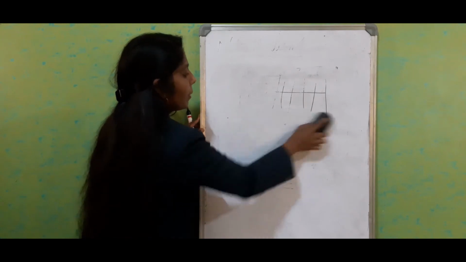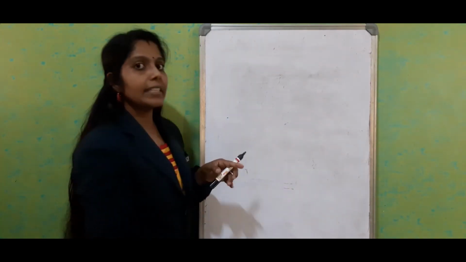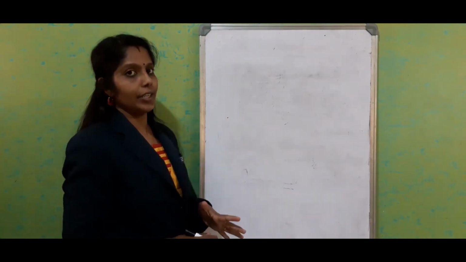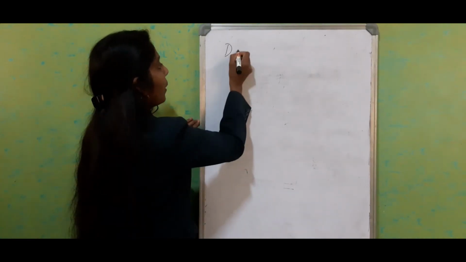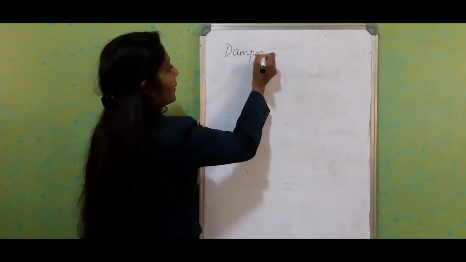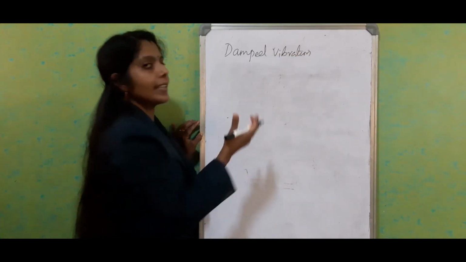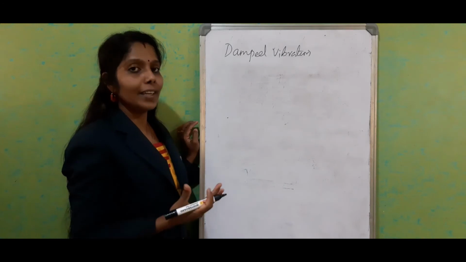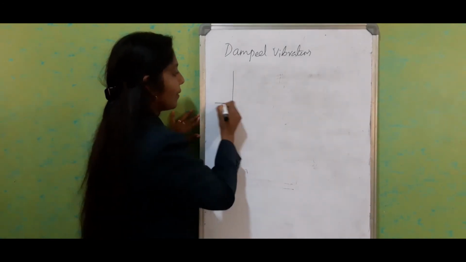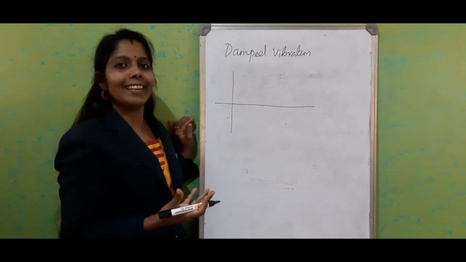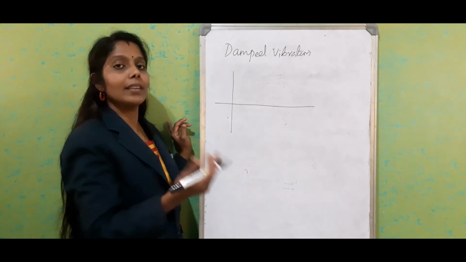All these examples we studied, if they happen in normal atmospheric conditions, we call damped vibration. Simply, it is a vibration with decreasing amplitude.